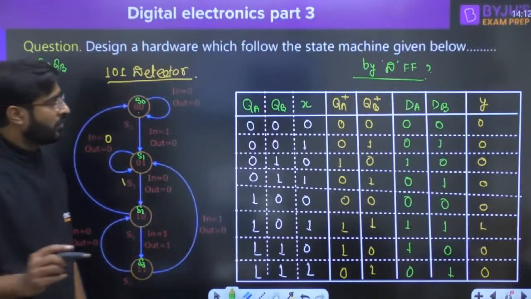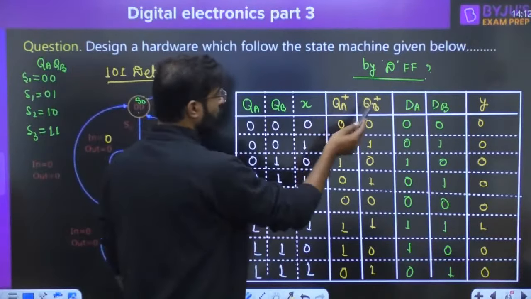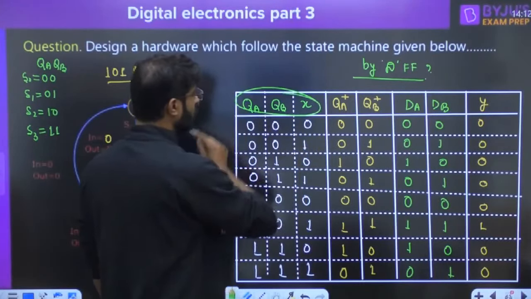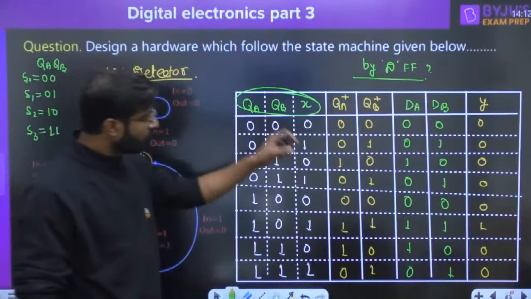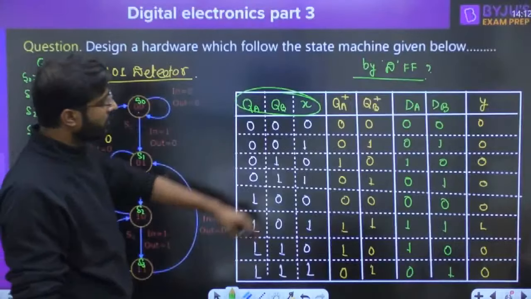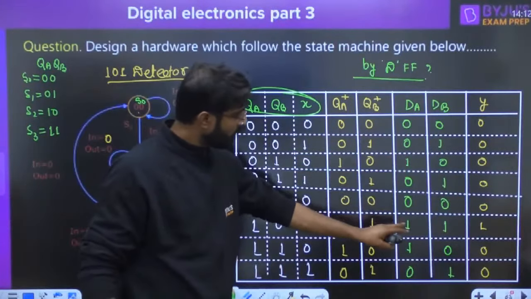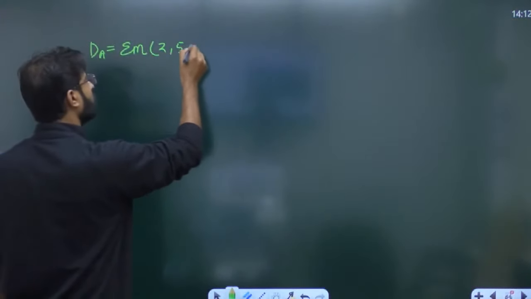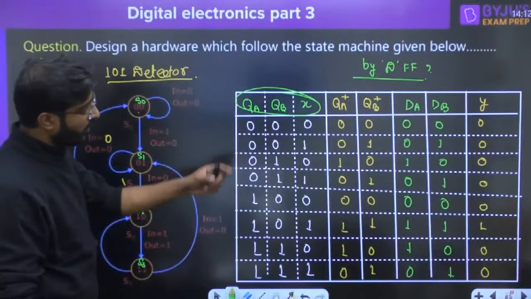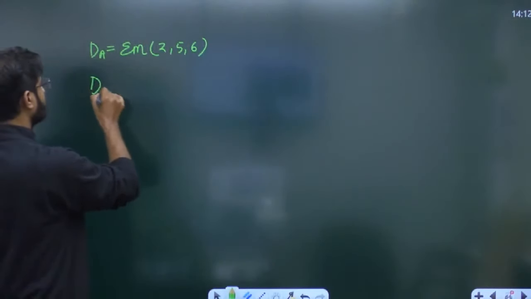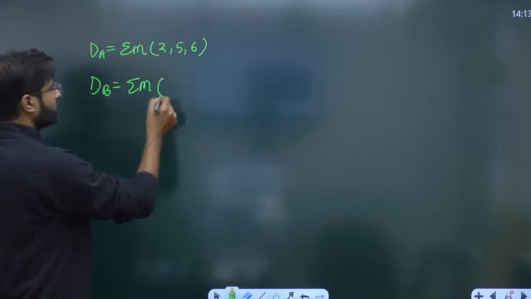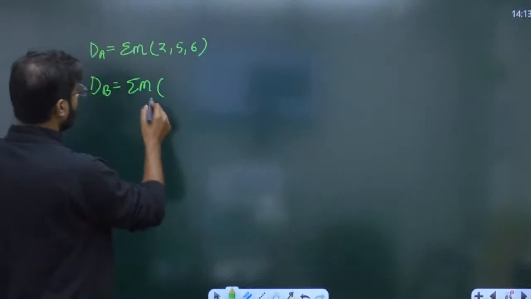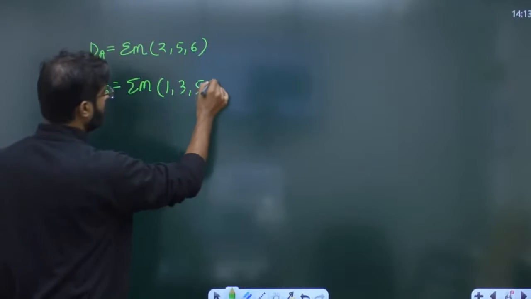So if you want to discuss about the DA, this should be the function of what? QA, QB or X. So if you want to design the DA, write the equation in the minterms. DA is 2, 5, 6. And if you want to write for the DB, it is 1, 3, 5, 7.